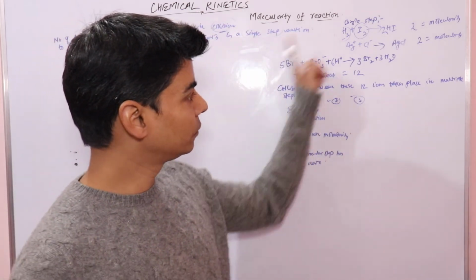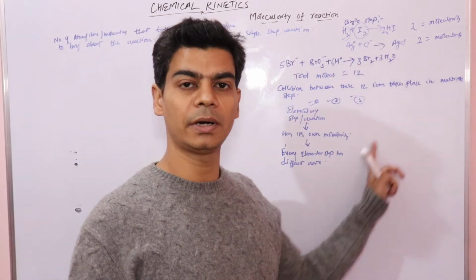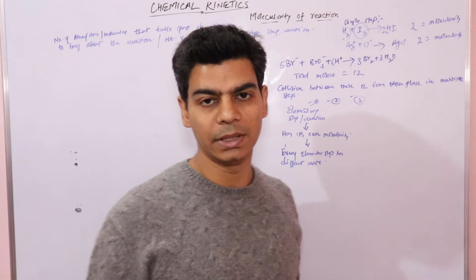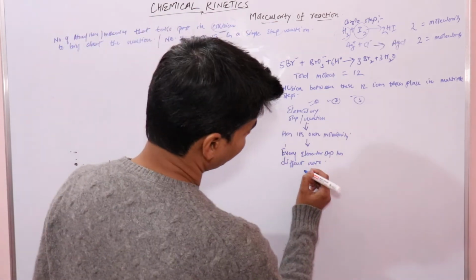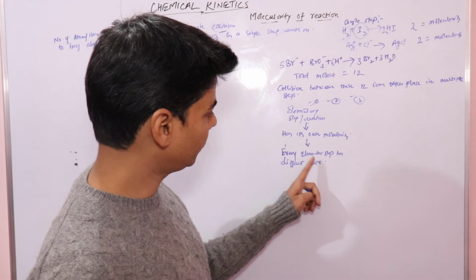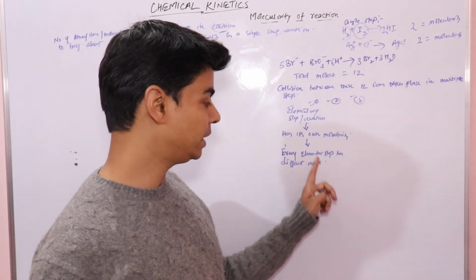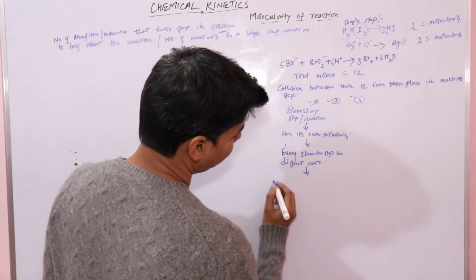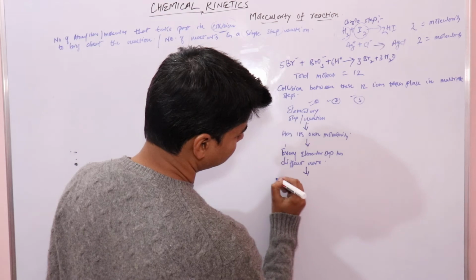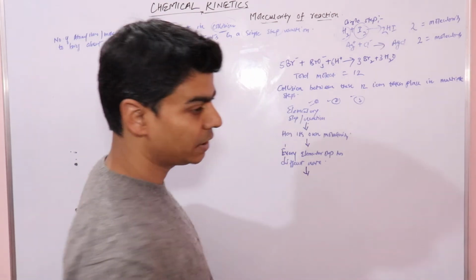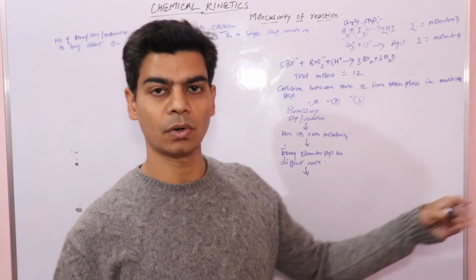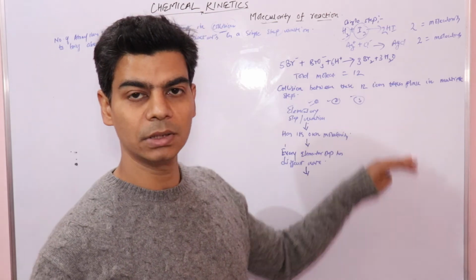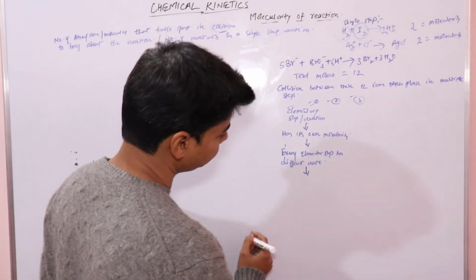So the rate of this overall reaction depends on the rate of the slowest step, right? That is, the slowest step is the rate determining step. This is very important. So every elementary step or every elementary reaction has a different rate, and the rate of this overall reaction depends on the slowest step, or the slowest reaction among the multiple elementary reactions.